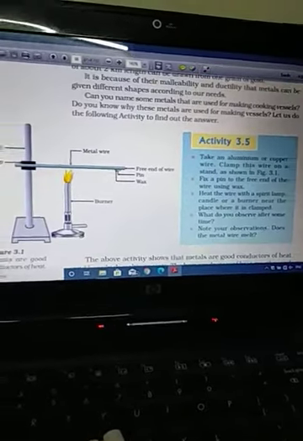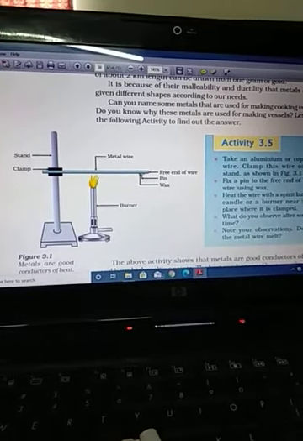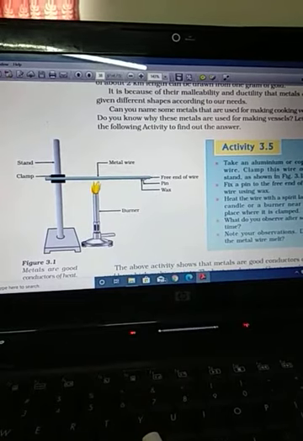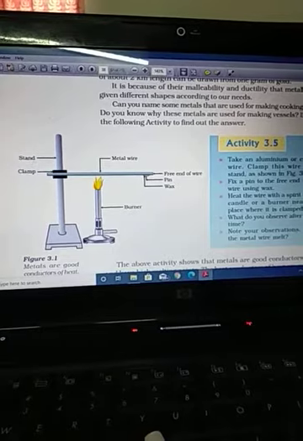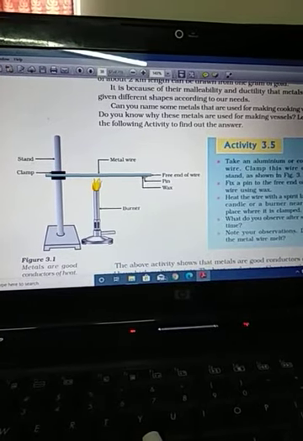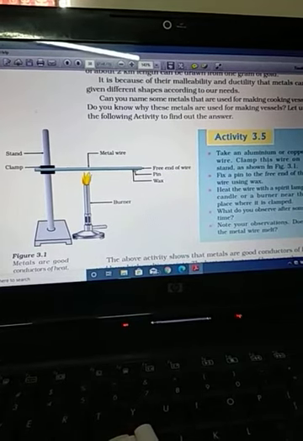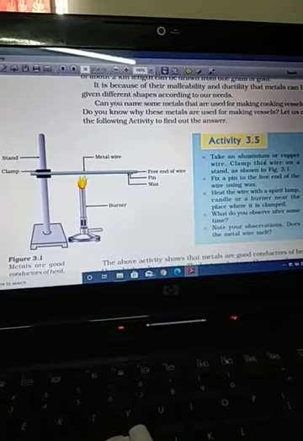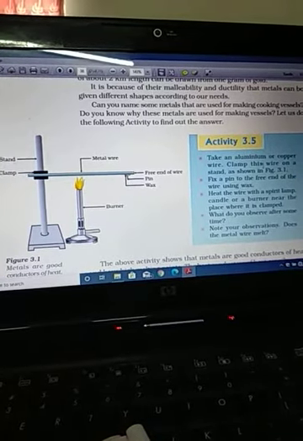Now do one experiment. Take a metal rod and stick some pins on it with the help of wax. On one side, start heating it. You will see that slowly all the pins fall down. It means heat is conducted by the rod. That means metals are good conductors of heat. You can repeat this experiment with aluminium, copper, iron, etc. So in this way we can say that metals are good conductors of heat.